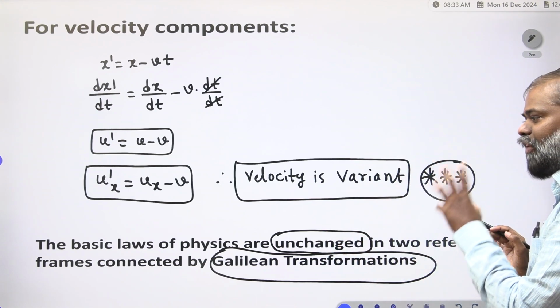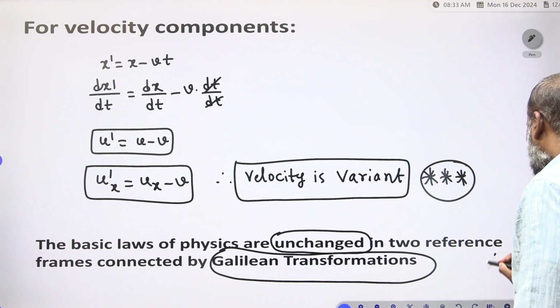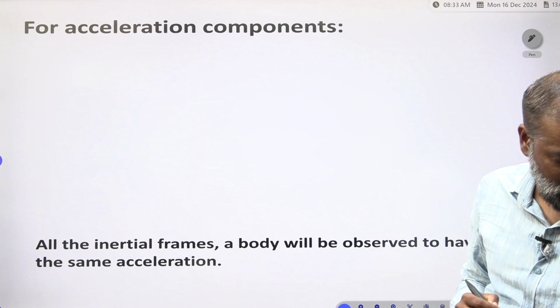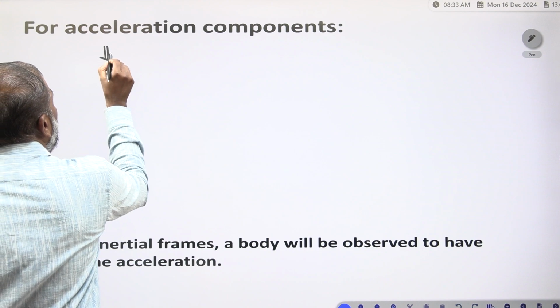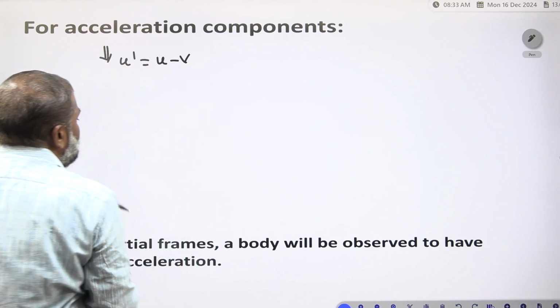In two reference frames connected by the Galilean transformation. That is very, very important. Clear? Now one more thing, for acceleration we have to see. What is the acceleration? Suppose you come to know u dash is equal to u minus v, correct? V is the constant here.